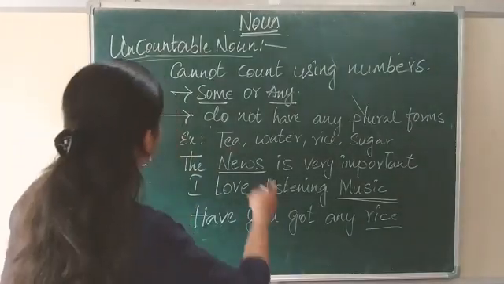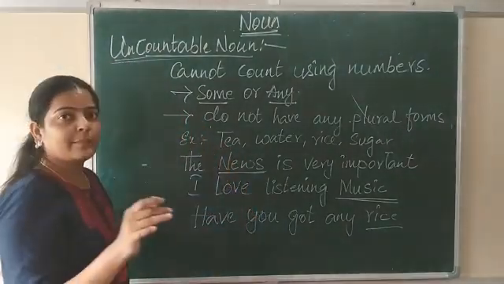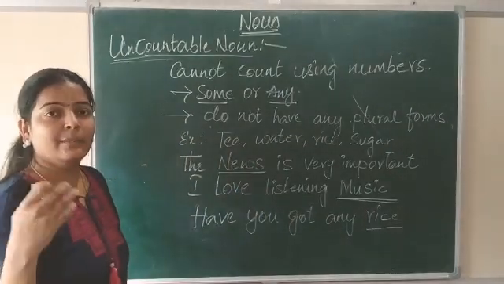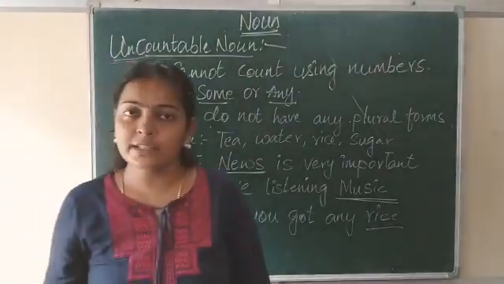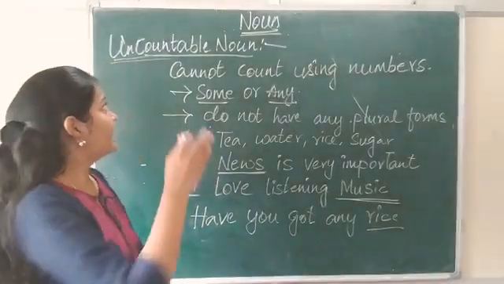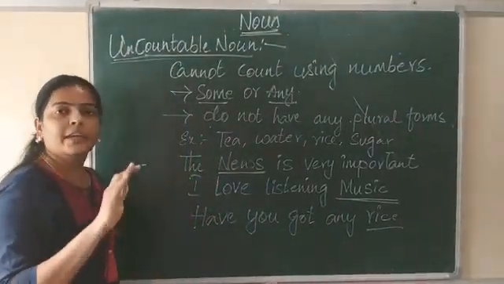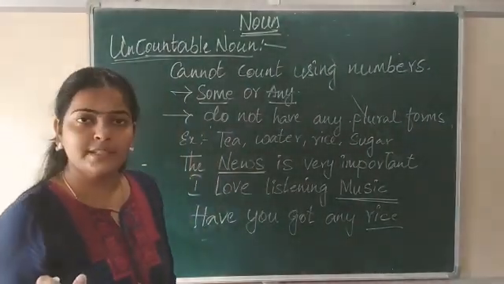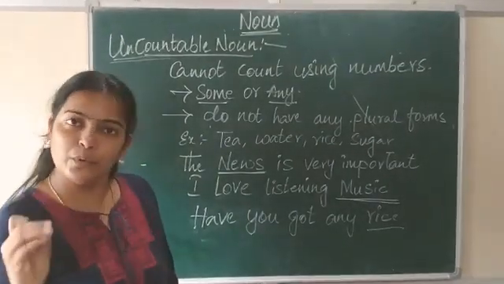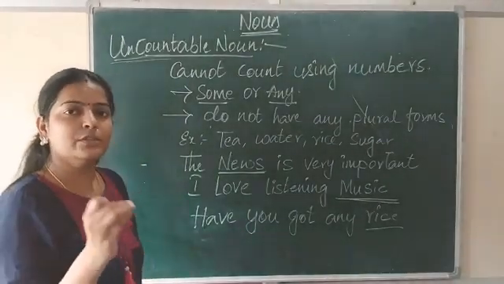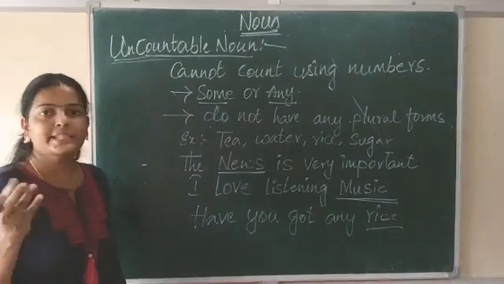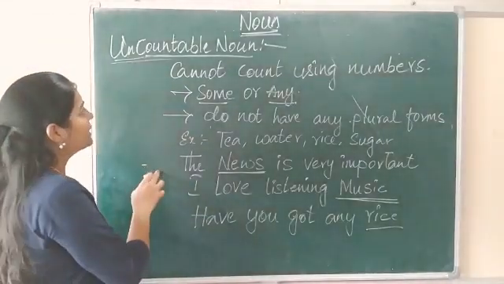Now, countable nouns are nothing but nouns we can count using numbers. They can be of singular form or else plural forms. Whereas uncountable nouns are those we cannot count using numbers, and they don't have any plural forms. Example: water, salt, sugar, rice, etc.